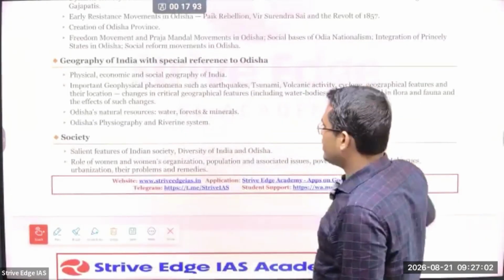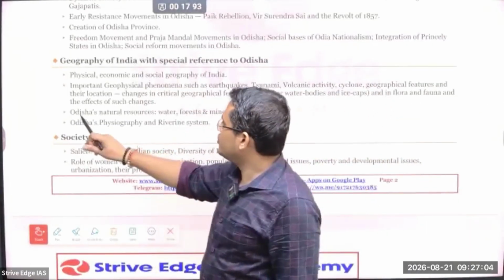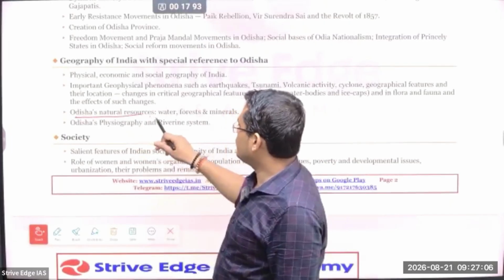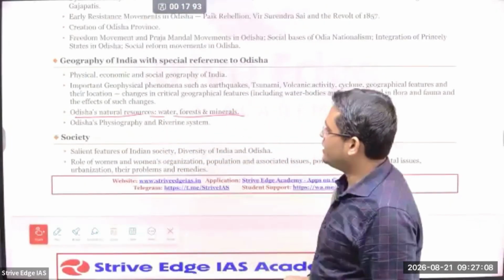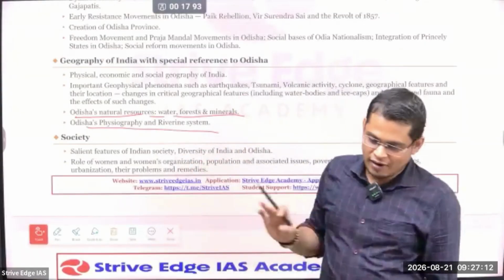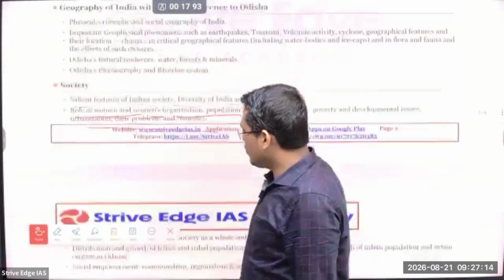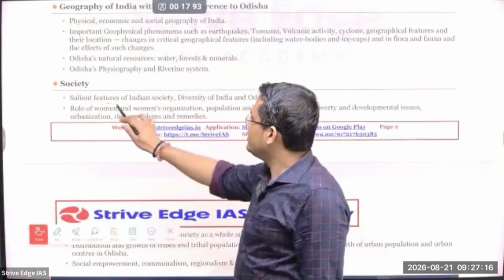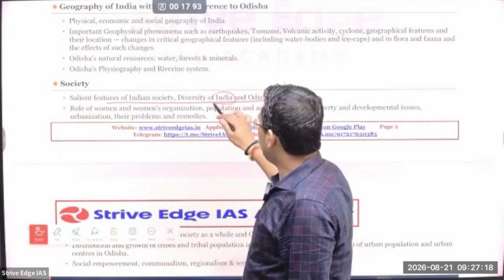So all this geography as it is, in addition to that you have to study about Odisha natural resources, forest and minerals, Odisha physiography and river system, so that you have to study. So next is about the society. So you can see salient features of society of India and society of Odisha.